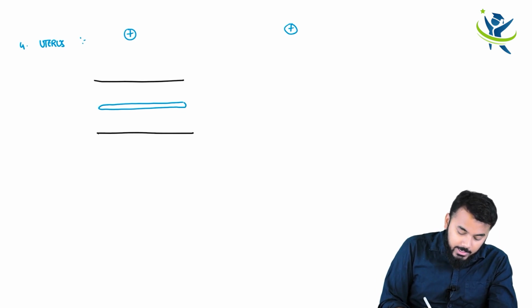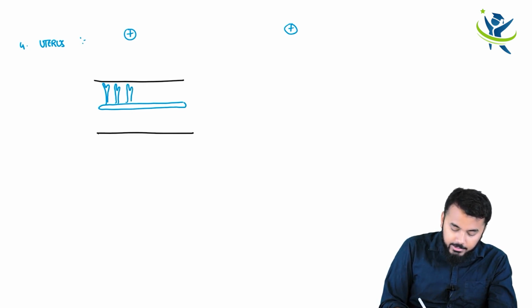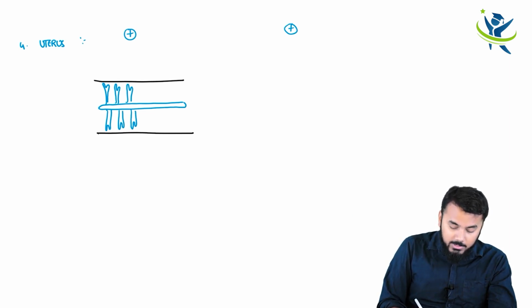Now from this uterine tube, you will have lateral branches like this, on both the sides. Now how are these branches branching off? In a dichotomous manner, isn't it?